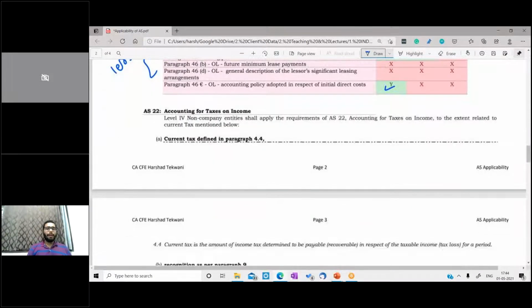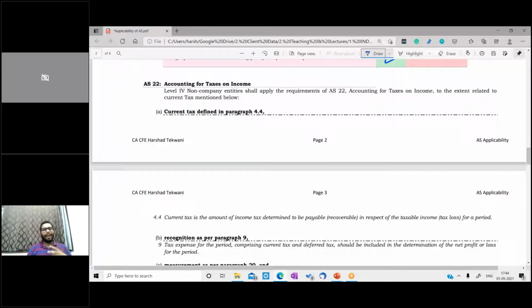Then comes the most important AS, which we generally don't look at. That's accounting for taxes on income. Now the exemption with respect to AS 22 is only and only applicable to level 4 entity, meaning having turnover less than 10 crore, having borrowings less than 2 crores. So for them only this exemption is applicable. Now this is a reverse exemption, which says that only certain paragraphs are applicable and the rest of the standard is not applicable.